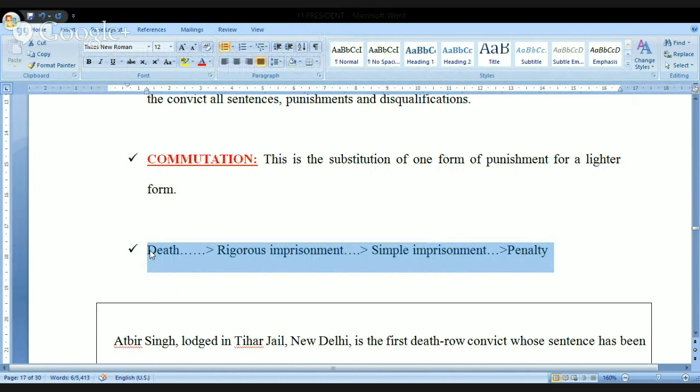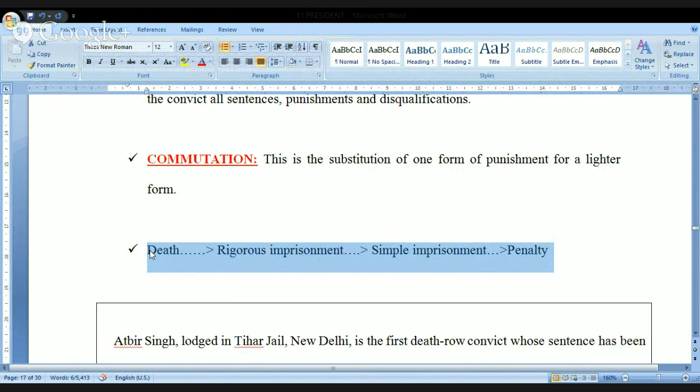But if the punishment given by the judiciary is a penalty, then the president cannot reduce it. Because if you remove the penalty completely, that will be coming under a pardon. But here I am talking to you regarding commutation. So that's the reason why one form of the punishment or the other form the person has to undergo. That is the reason it is called substitution of one form of punishment for a lighter form.